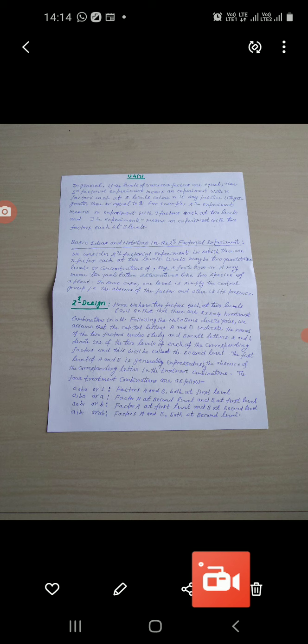Now we will discuss main effect and interaction, how main effect will be expressed mathematically, and interaction. Let the factorial experiment 2 power 2 be conducted in r blocks, r replicates.